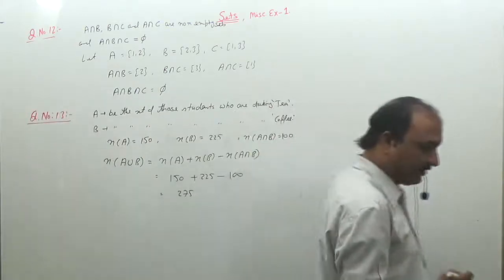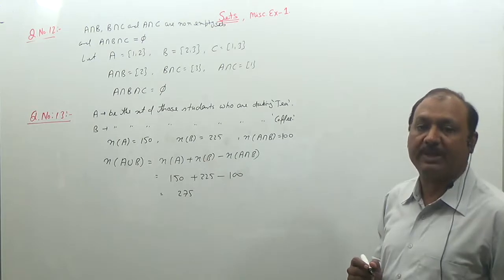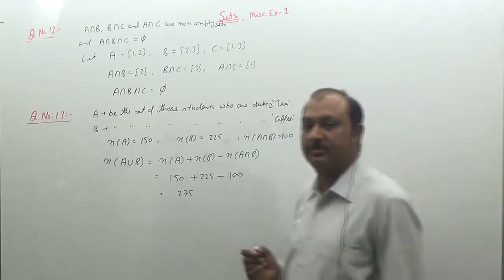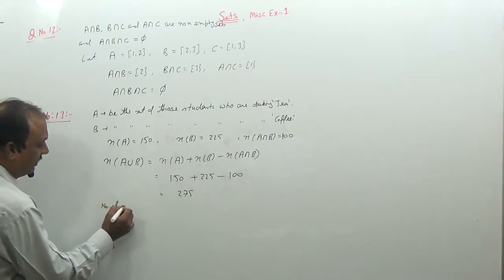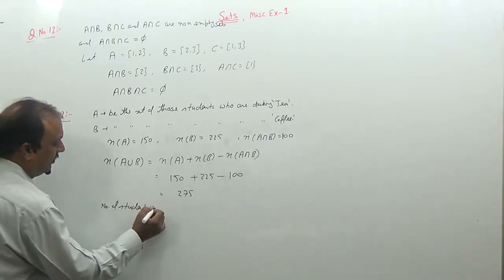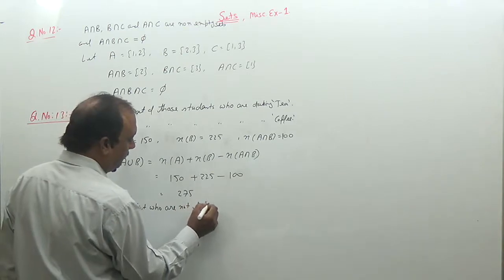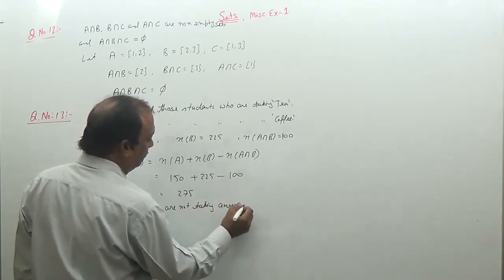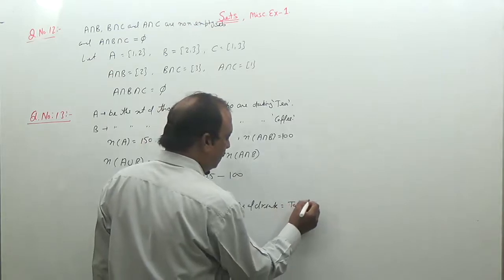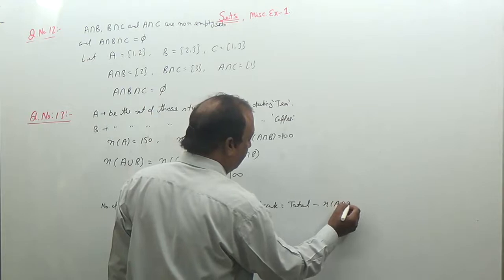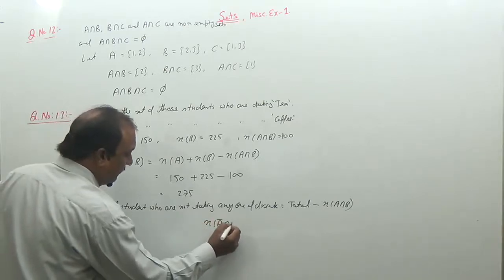So out of the 600 students, 275 students are those who are taking tea or coffee or both. कम से कम एक ड्रिंक लेते हैं। So number of students who are not taking any one of the drinks, these are total minus n(A intersection B). इसको हम ऐसे भी लिख सकते हैं n(A' ∩ B').